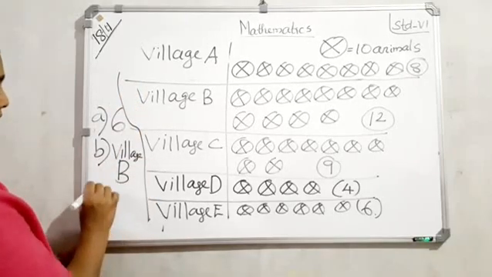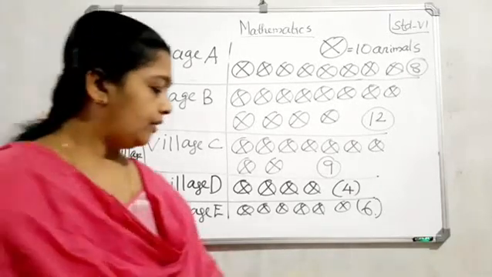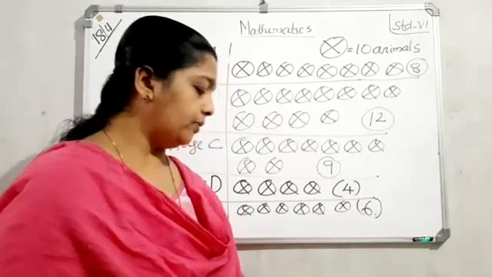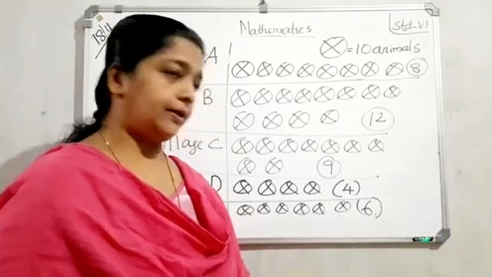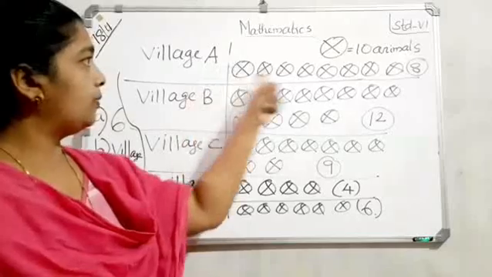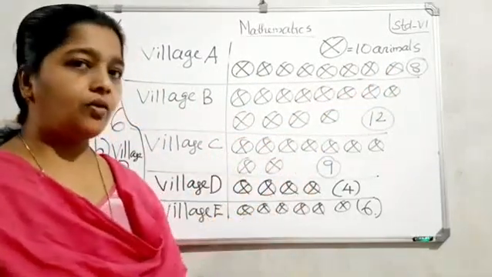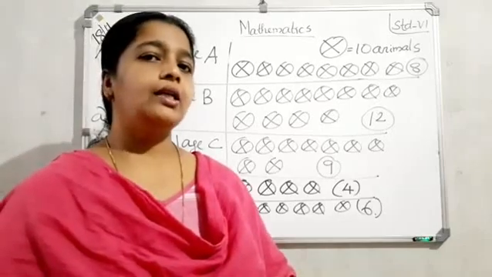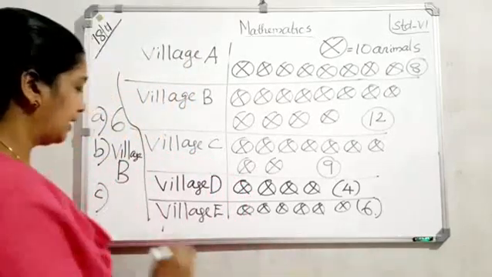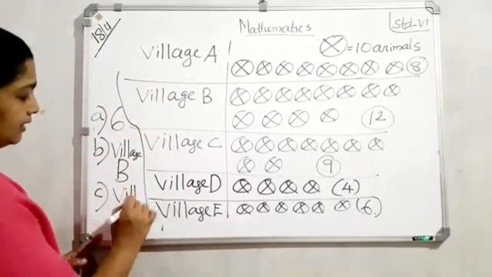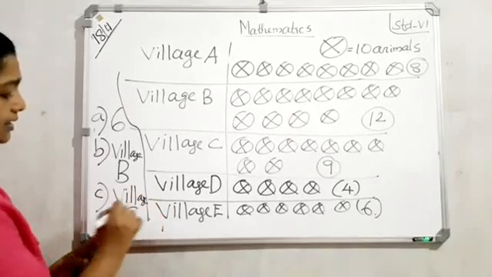Village B. Then question number C. Which village has more animals, A or C? A how many? 80. C how many? 90. So which village has more? Answer village C. Village C. So this is the answer.